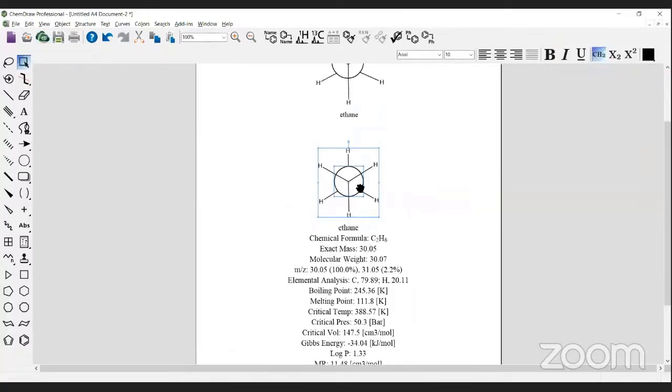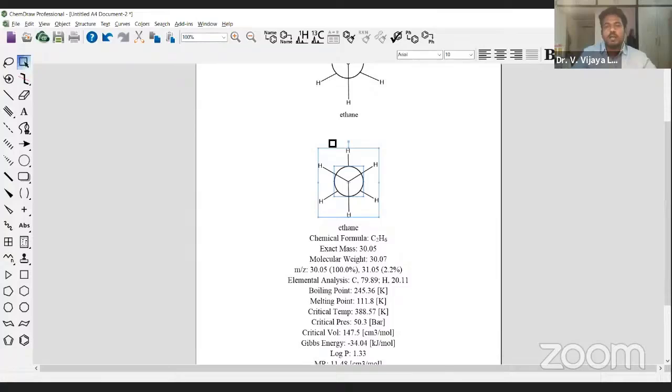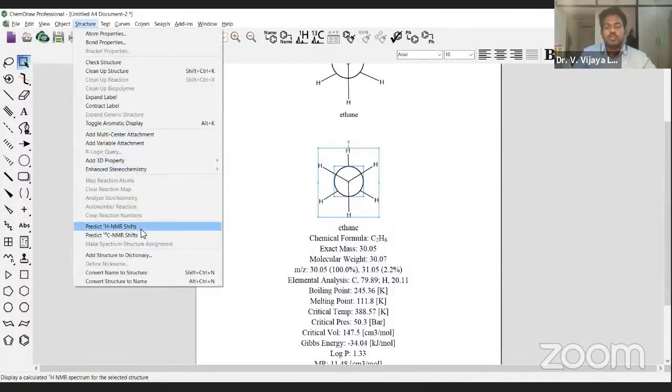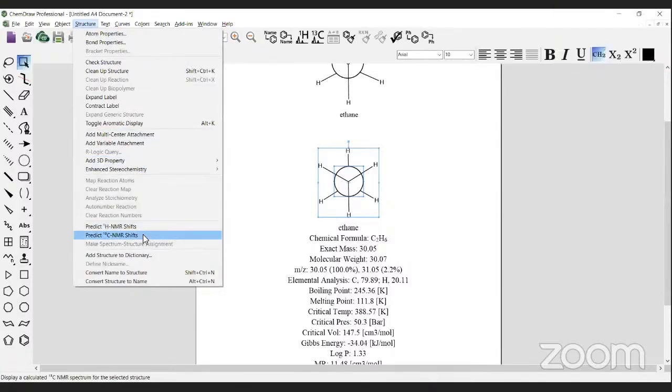Just like that, if you want to have a proton NMR spectra and carbon 13 NMR spectra, simply with this structure selected, you go to structure and use predict proton NMR shift and predict carbon 13 NMR shift. That's how you can manage it.